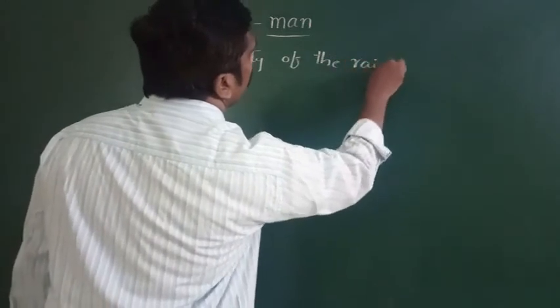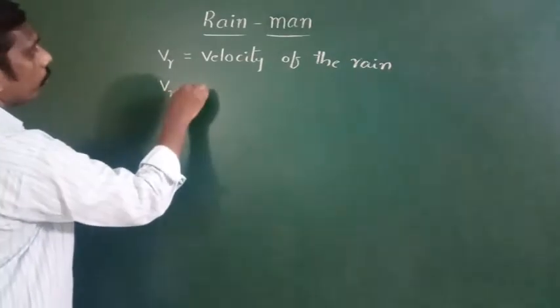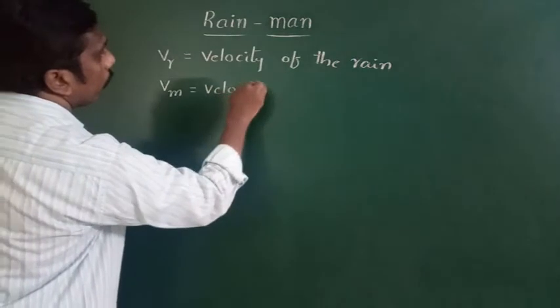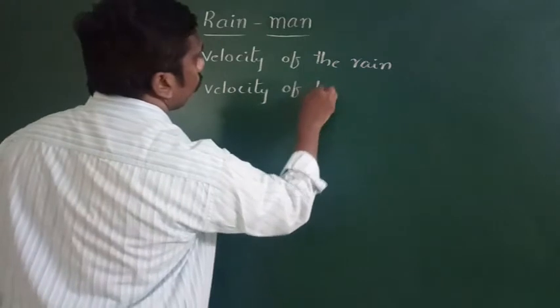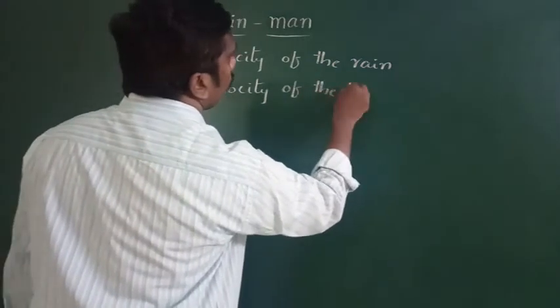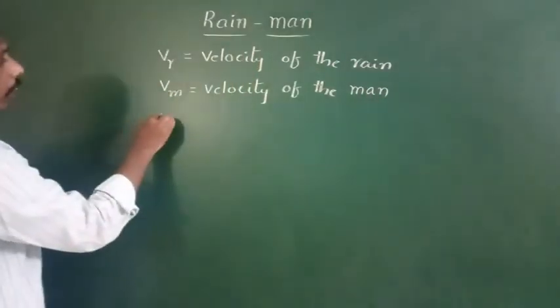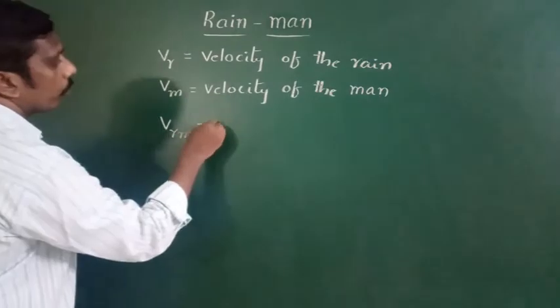VM stands for velocity of the man. VRM, velocity of the rain with respect to man.